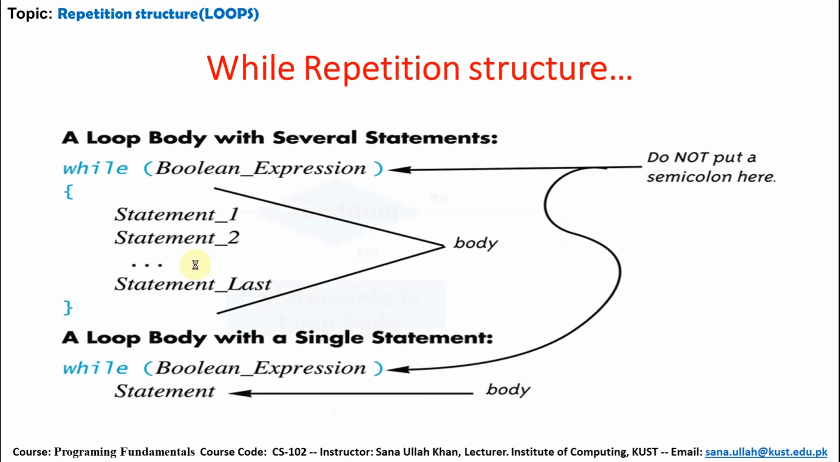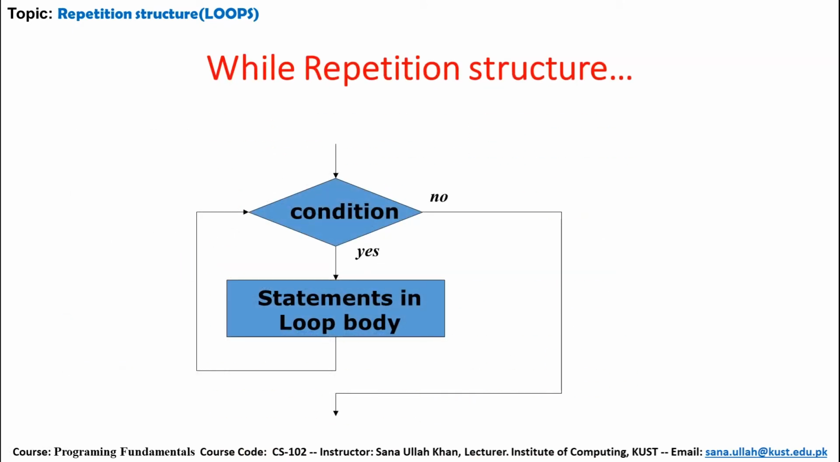This is the flow chart of the while loop. Here the input comes in. First of all, the condition will be checked. If the condition is true, the statements in the loop body will be executed. Then we come again to check the condition. If again it is true, increment and then come back. The loop will continue until this condition becomes false. When this condition becomes false, it comes out of the loop body and goes to the statement following the while loop.